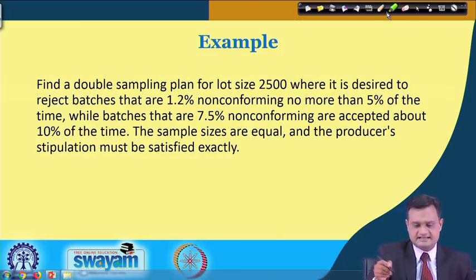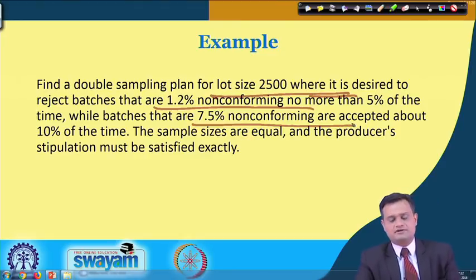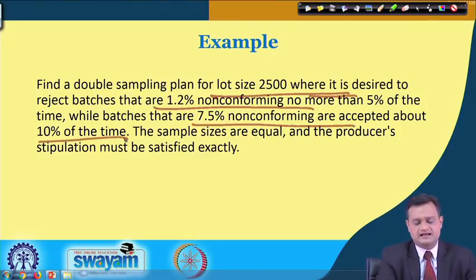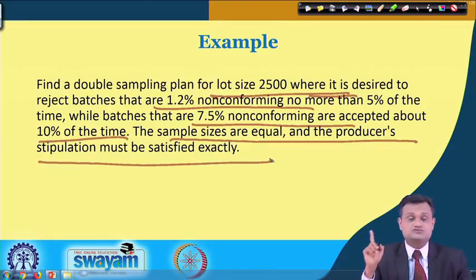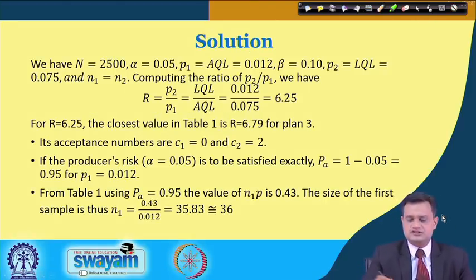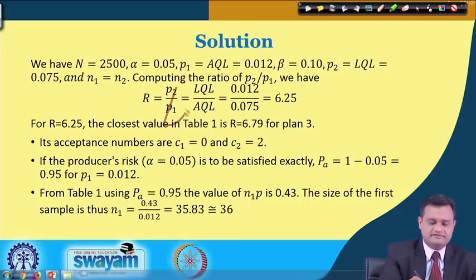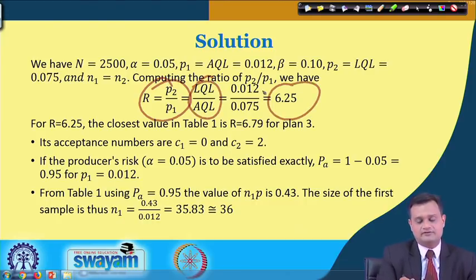If we just see the example, the lot size is 2500, 1.2% non-conforming and 7.5% non-conforming are accepted at some beta, and the sample sizes are equal, and the producer's stipulation must be satisfied exactly. So I have to design a plan which can satisfy this. As I mentioned, find the value of R, P2 by P1, which is LQL by AQL, 6.25. You refer to table 1, R is equal to 6.749 for plan 3.